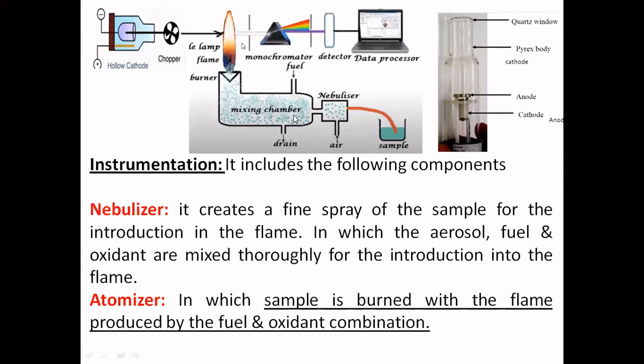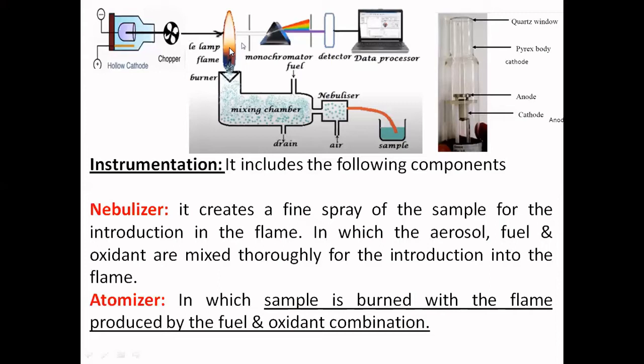Here fuel, air and the sample are thoroughly mixed together, and this enters the flame, where it catches fire and undergoes combustion. Once this is sprayed into the flame, comes the series of reactions we saw in the previous discussion.